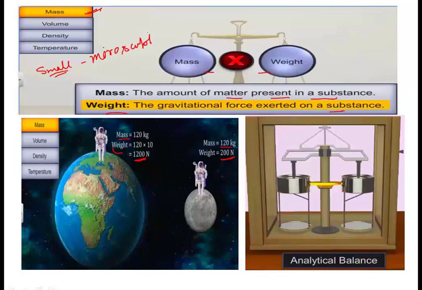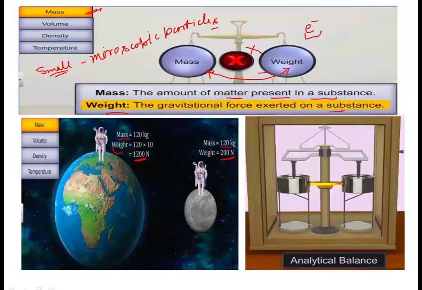But generally, as we discuss very small things, we talk about microscopic particles. Microscopic particles are taken into consideration in chemistry. So for an electron whose mass is very small, how can we distinguish between mass and weight? There will be very little difference between mass and weight. So particularly in chemistry, we tend to relate both things for microscopic objects. But for macroscopic objects, mass and weight are totally different.